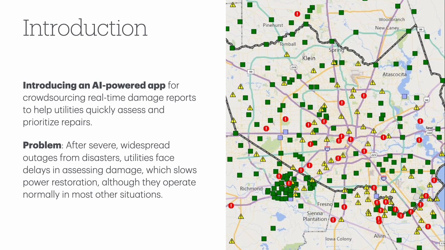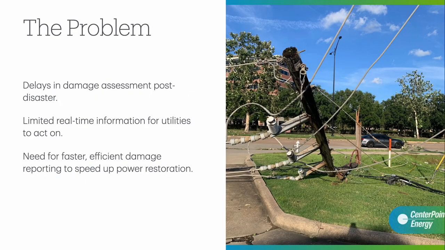Now, after a major storm, getting power restored is a really long and complicated process. Utilities often have very limited information about what's happening on the ground, and full damage assessment can actually take days. Meanwhile, people are stuck in the dark and they're left scrambling to try to figure out which local services, like gas stations or grocery stores, are even still open.